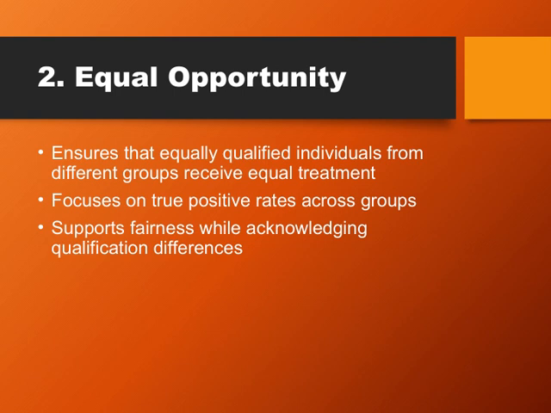At the same time, it's important to recognize that people may have different qualifications, and the goal isn't to ignore those differences, but to treat everyone equitably based on their true capabilities. So, fairness isn't about treating everyone exactly the same, but about providing opportunities that reflect genuine qualifications. Overall, this principle ties into our broader goal of building systems that are both fair and accurate, where everyone gets a fair shot, and the system is sensitive to the nuances of individual qualifications.